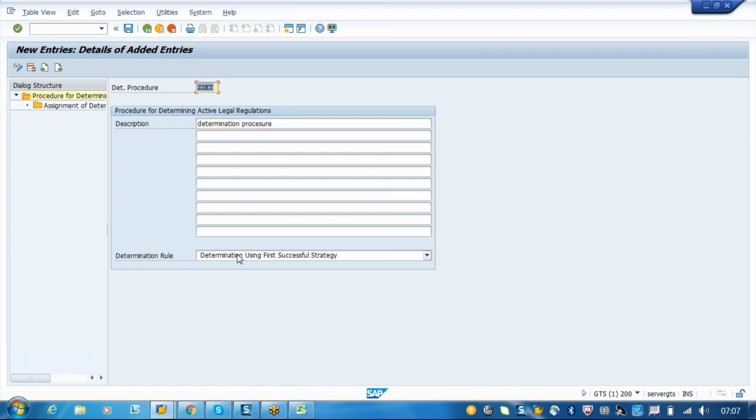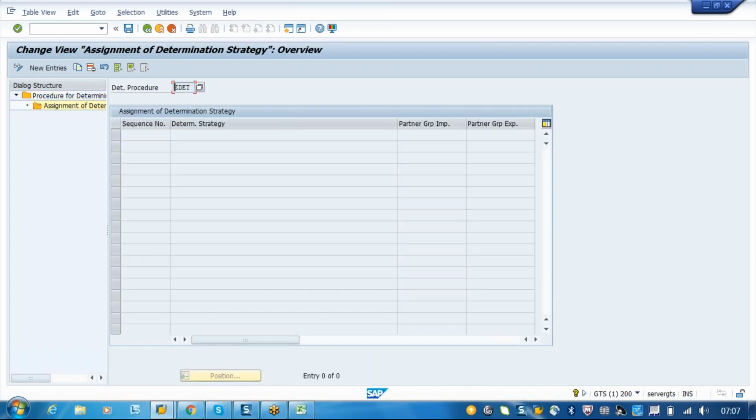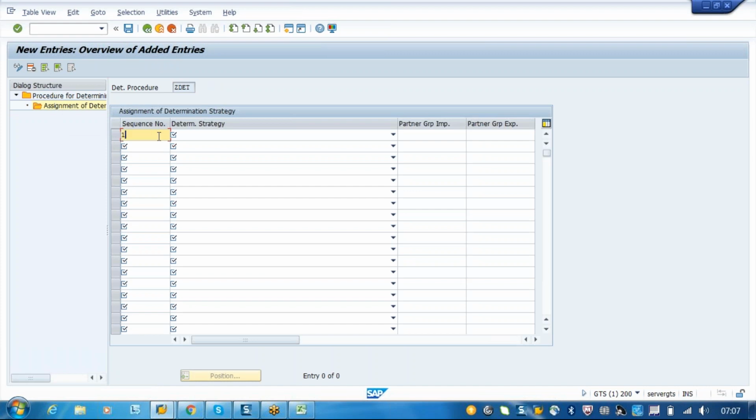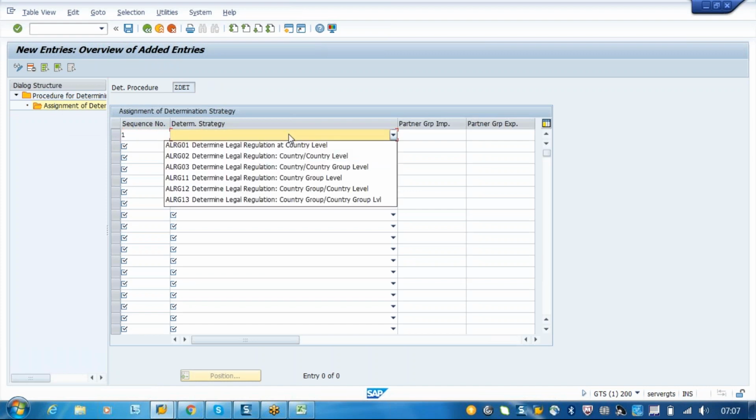So here you see determination using the first successful strategy and determination using all strategies. So what are these strategies? If you just come here, we are assigning the strategies. So these are the available strategies: determine legal regulation at a country level, or country to country level, or country or country group level. So you're just saying if it is a country level.